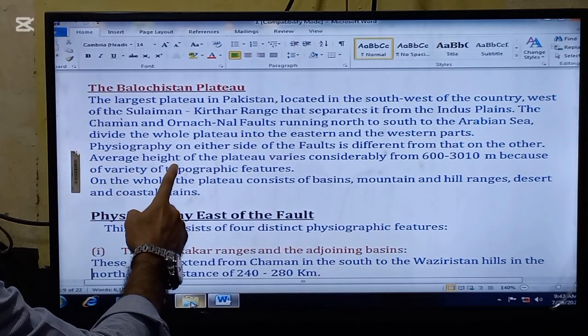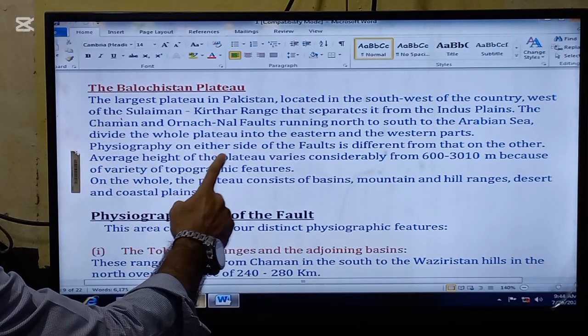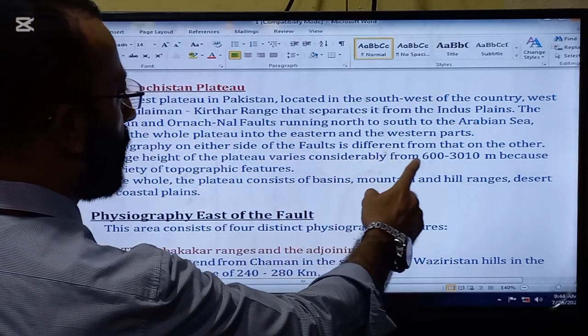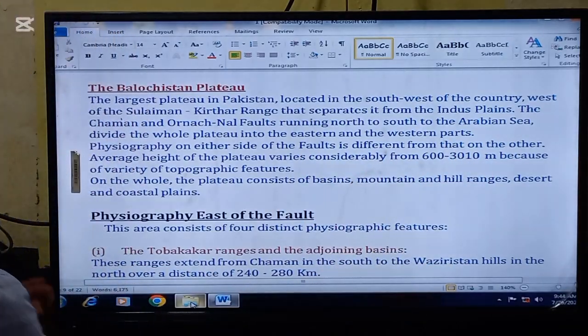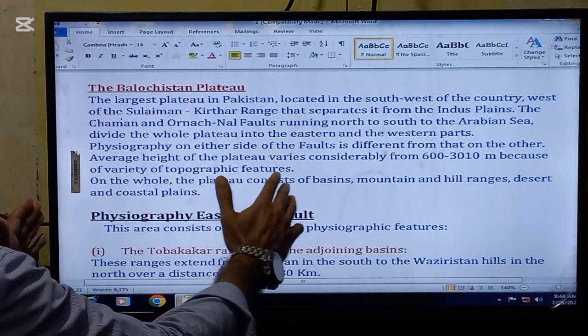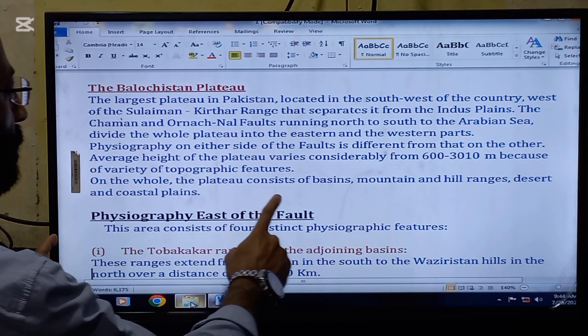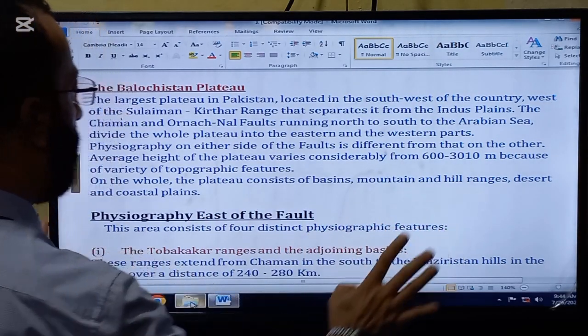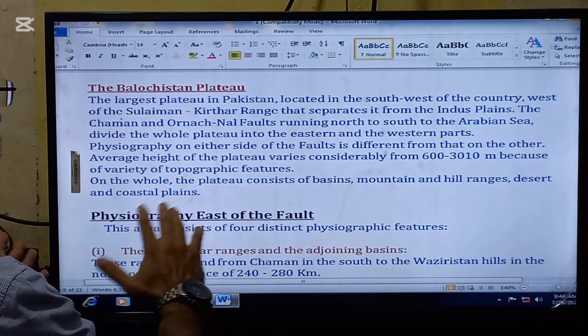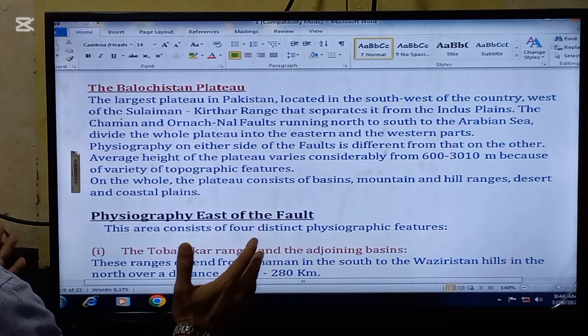The Chaman and the Ornach Nal faults running north to south to the Arabian Sea divide the whole plateau into the eastern and the western parts. Physiography on either side of the faults is different from that on the other. So the features are different from one another.